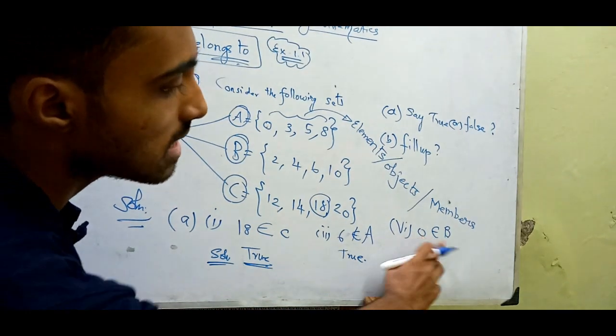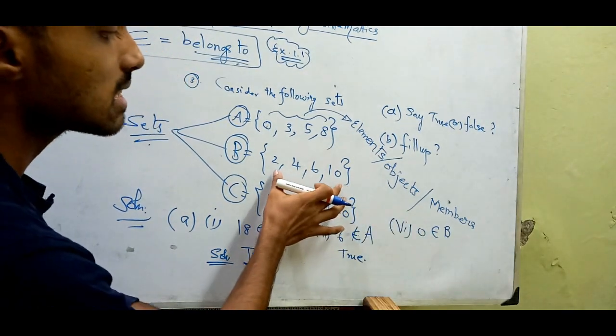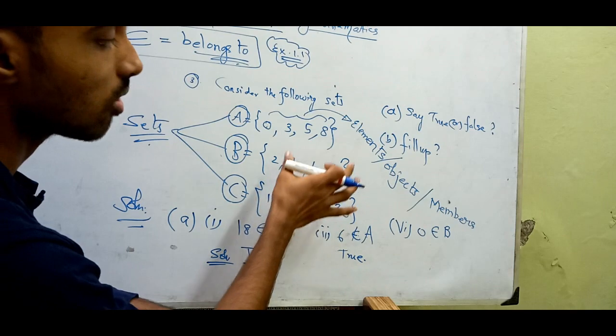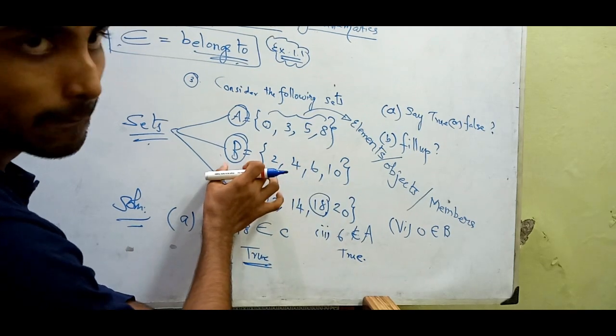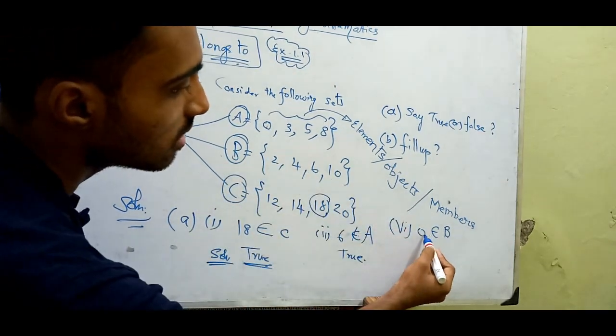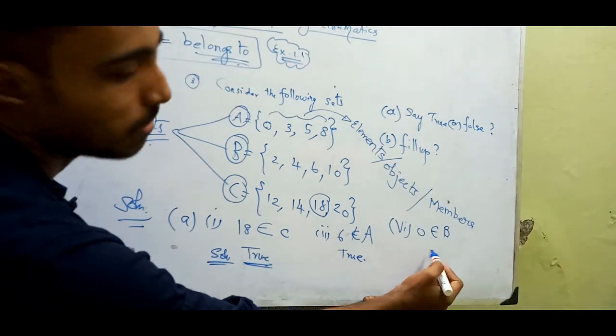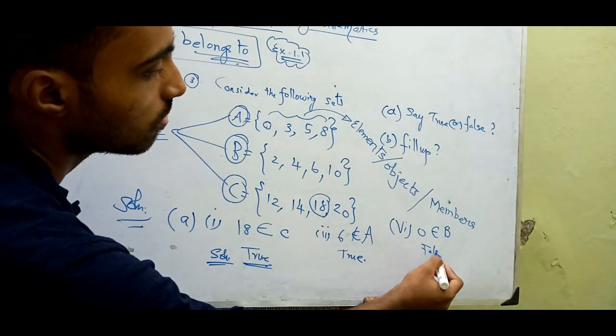What about the last one? 0 belongs to B. Since 0 is not a member or element of the set B, we cannot say 0 belongs to B. So this one is false.